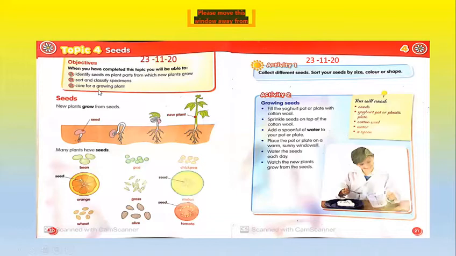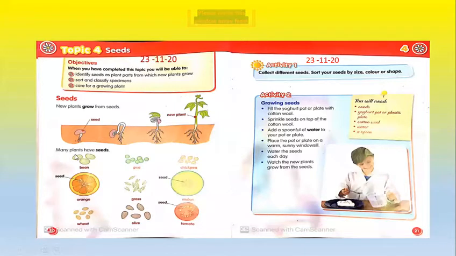I will read this page for you. Topic 4, seeds. S-E-E-D-S, seeds. New plants grow from seeds. As you can see here in this picture, class 1, there is a seed, and then the seed grows and makes first roots, and then the seed starts to grow. It's called what? Seedling. Now there is a baby plant, and you will get a new plant here.